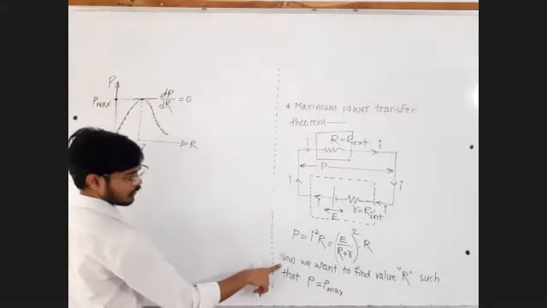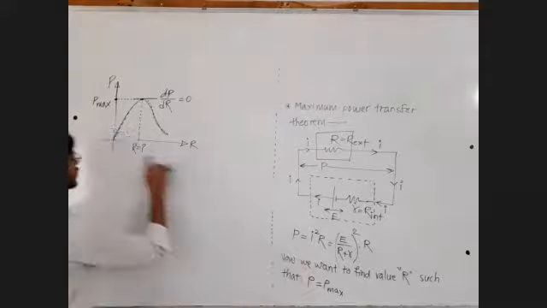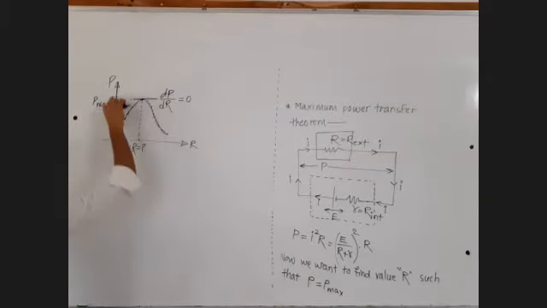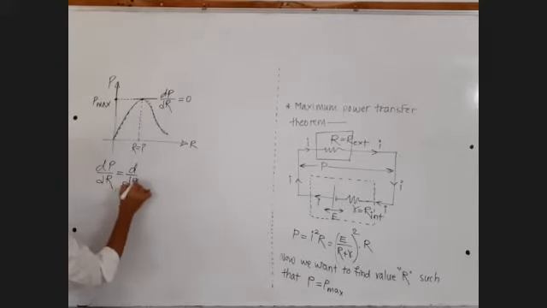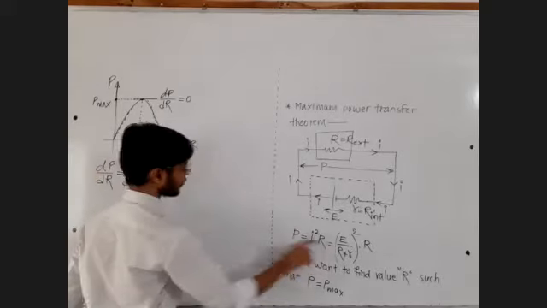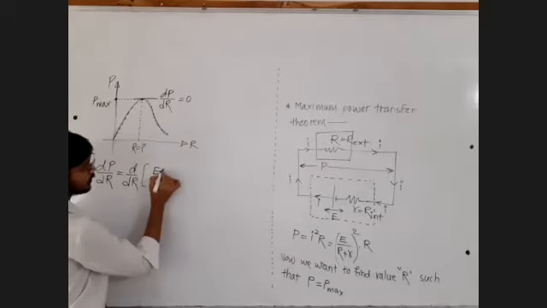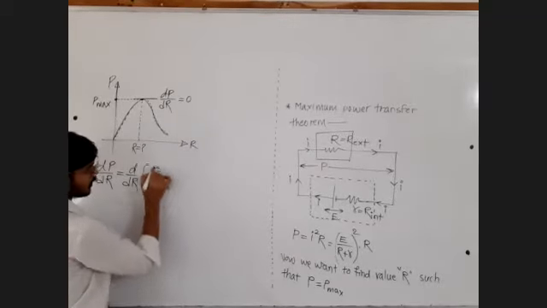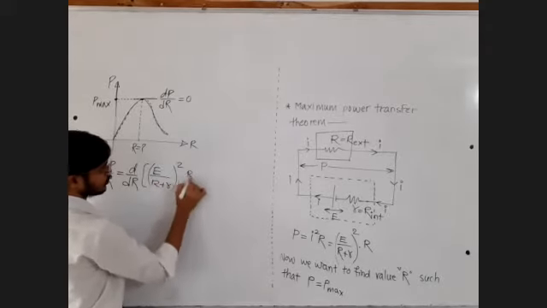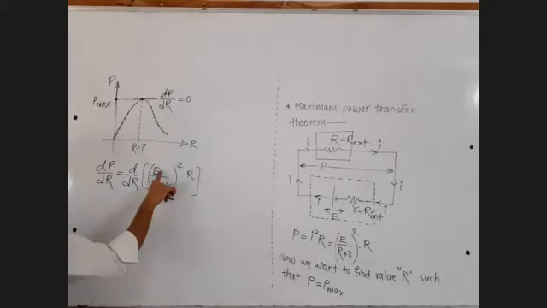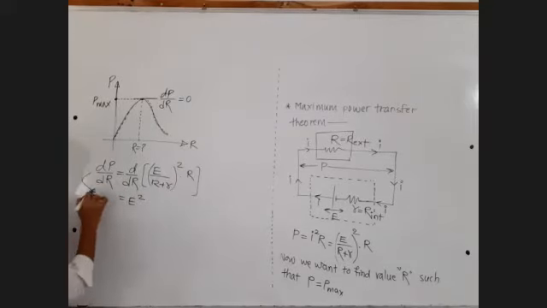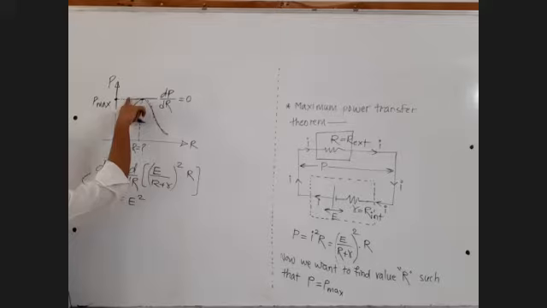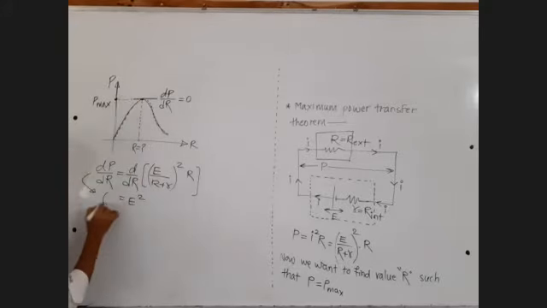Now we want to find the value of capital R such that P equals P max. So we know dP by dR is equal to d by dR of P, and the P value is this one, which I can write as E upon R plus r, bracket square, into R. Constants can be taken out of the derivative, so E square will be out of the derivative. This value is going to be equal to 0 at the maxima, since the slope of the curve is 0, so let me write 0 here.